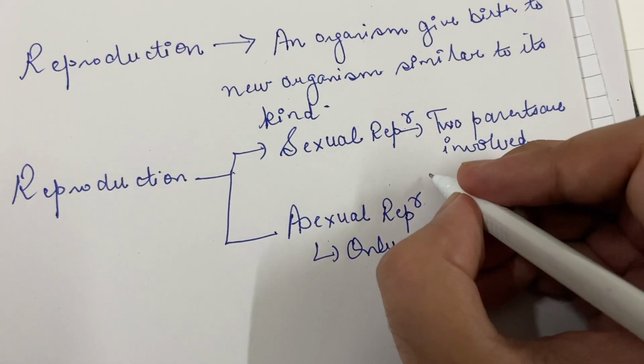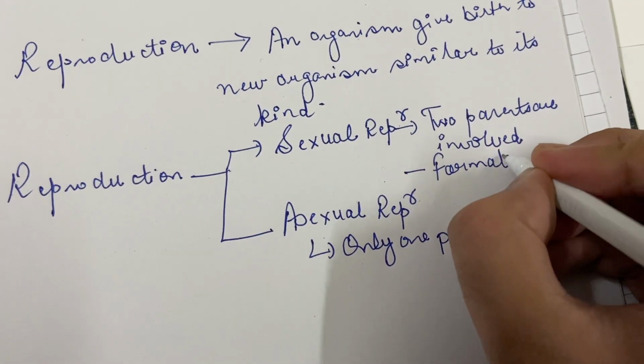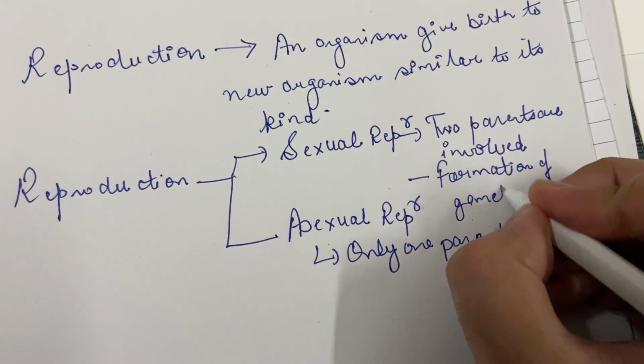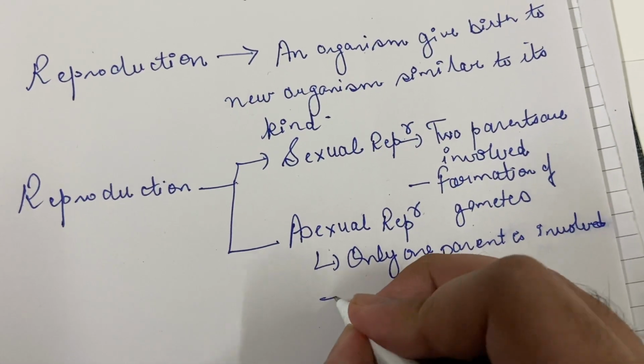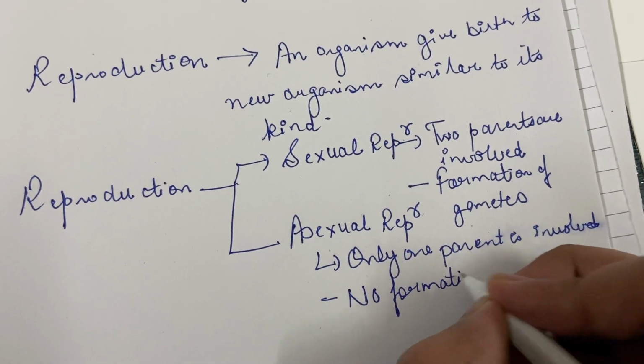In sexual reproduction, there is formation of gametes, whereas in asexual reproduction, no formation of gametes takes place.